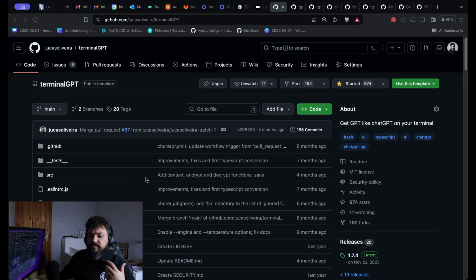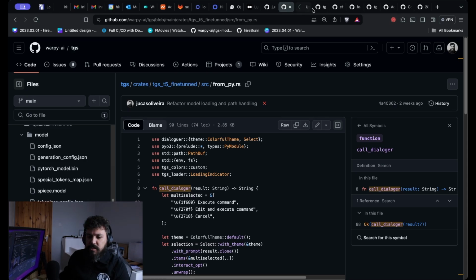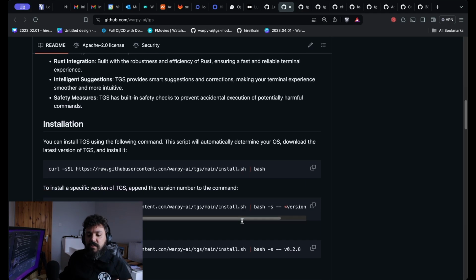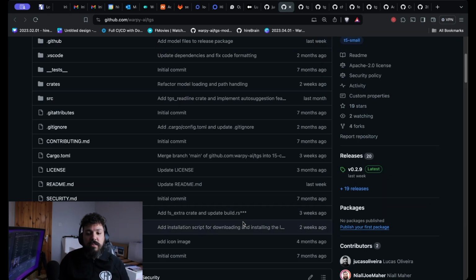So for that, I created TGS. TGS stands for Terminal Generative Shell. I'll show you here really quickly, it's a project that I developed in Rust. I created this system where you can pull and download it, and you can own everything from the source code to the LLM. You hear this right: I embedded the AI into the system so you can actually own it. No third-party API, no paying for pulling a bit of strings. You get it, you own it. So yeah, that's the main idea.